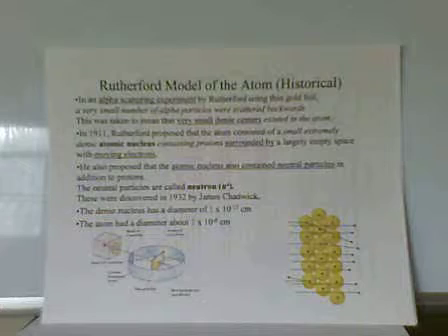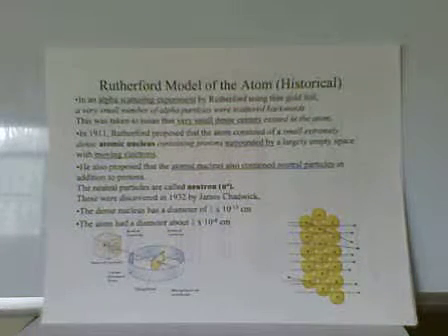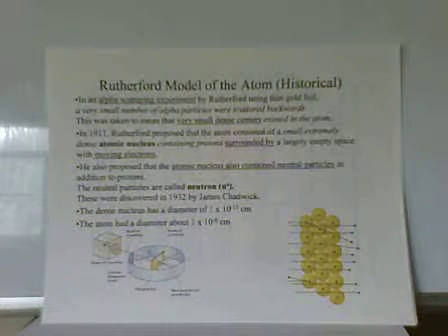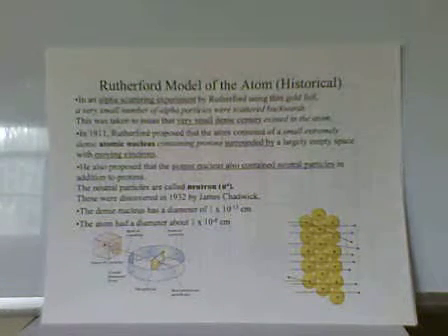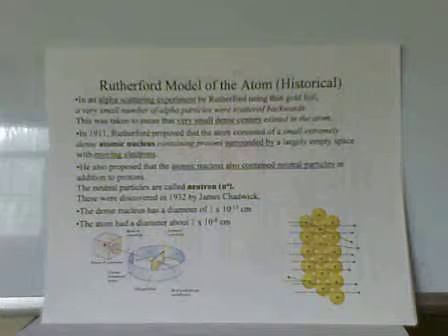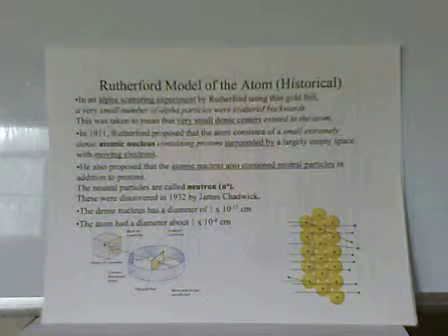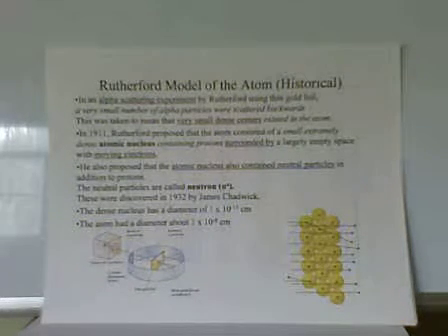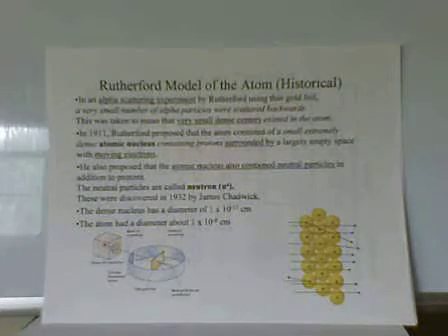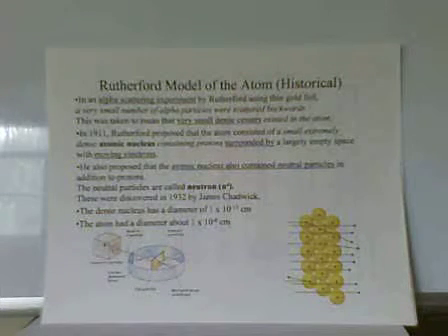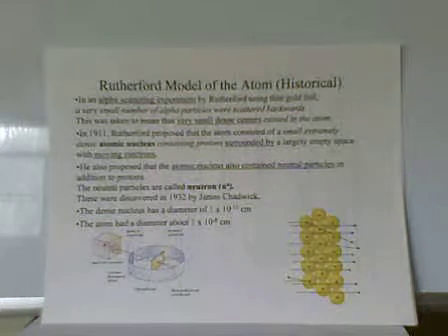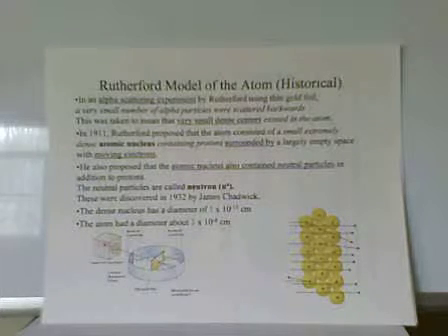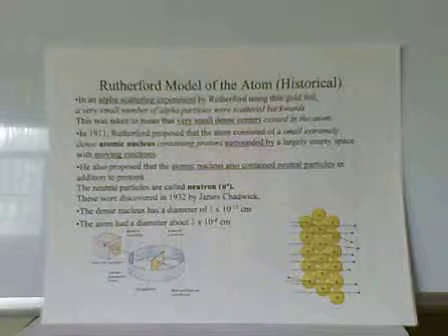Most of the particles passed right through the gold foil as if the foil was empty space. And then a small number were scattered at larger angle, and a smaller number were totally backscattered. So the view of the atom changed to be that there's a small dense center that we call the nucleus. And then surrounding the nucleus is something with very little mass, which we identified as being occupied by the electrons.